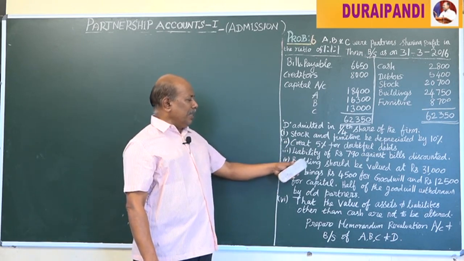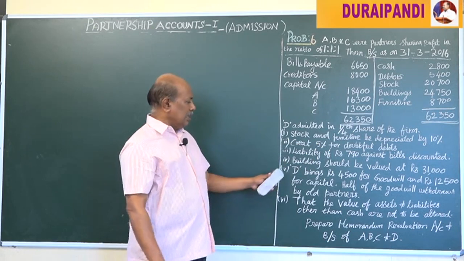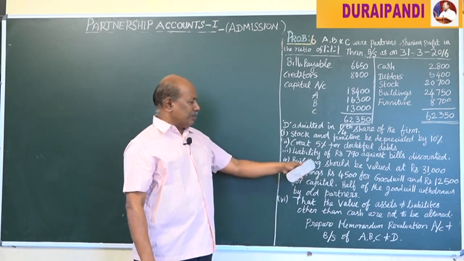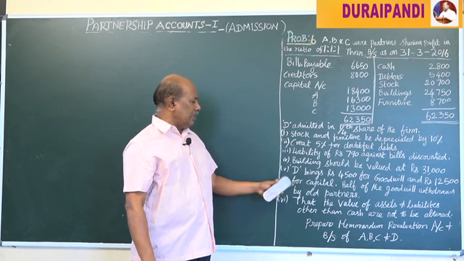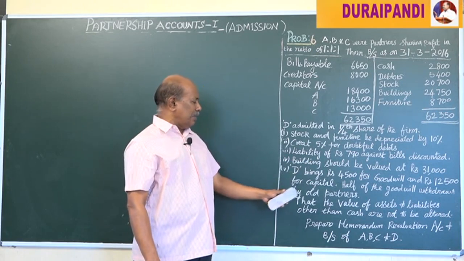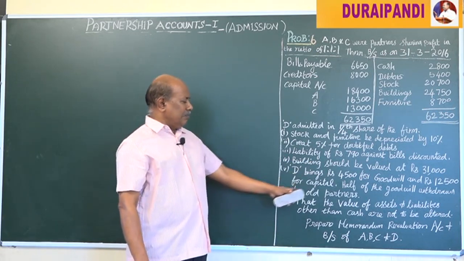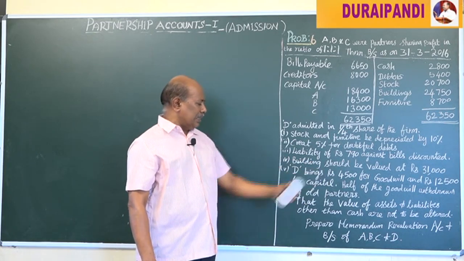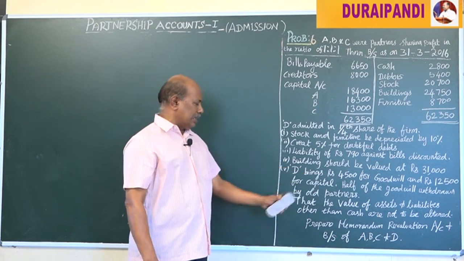Then the building should be valued at rupees 31,000. D brings rupees 4,500 for goodwill and rupees 12,500 for capital. Half of the goodwill is withdrawn by old partners immediately. Then the values of assets and liabilities other than cash are not to be altered.